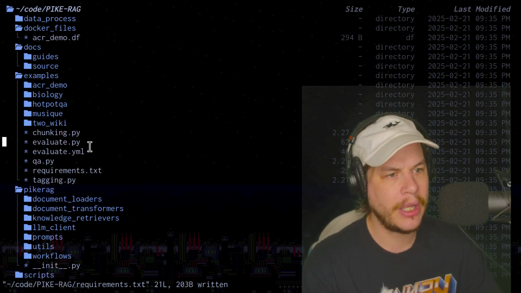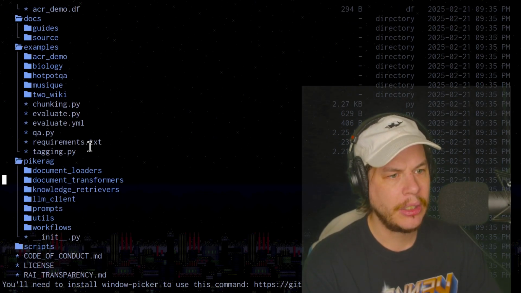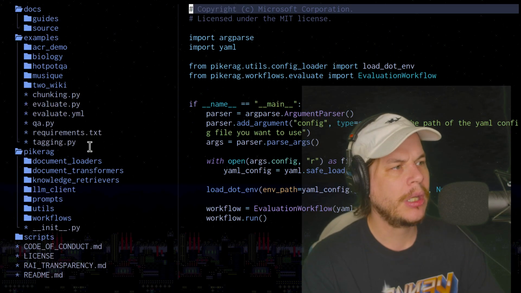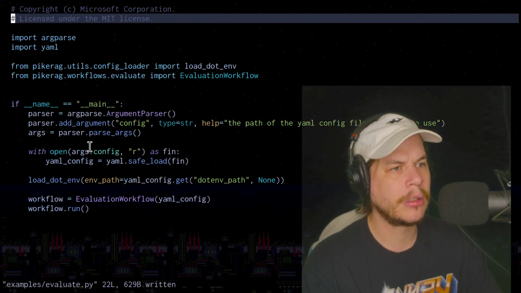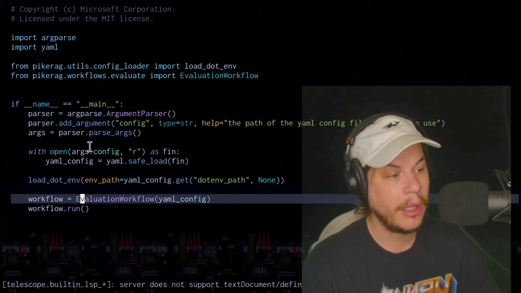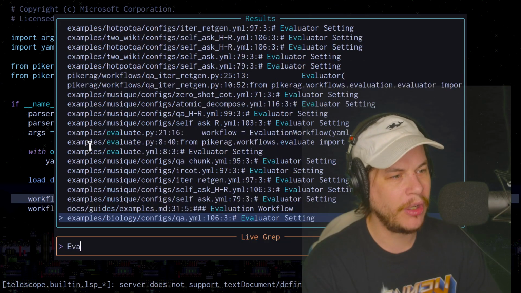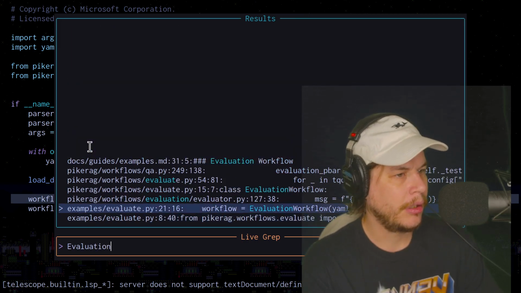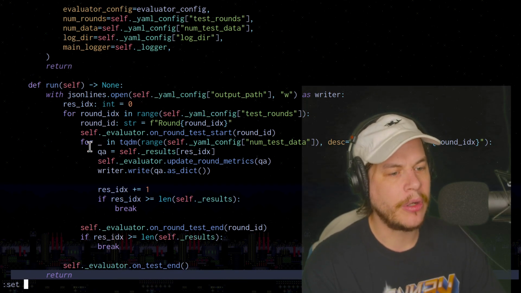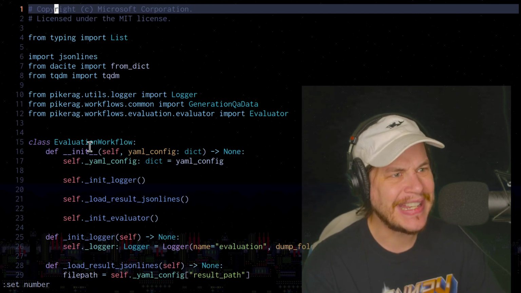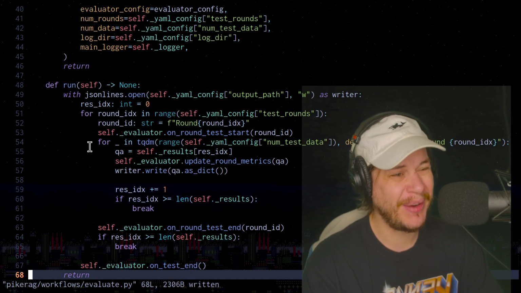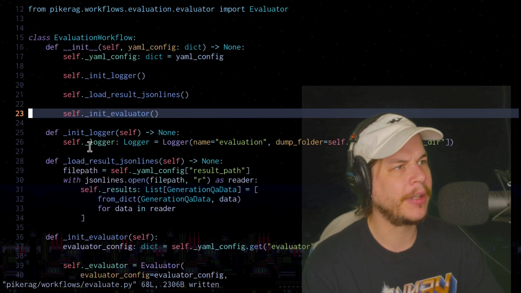Or let's go take a look maybe just at... Yeah, let's look at a little evaluate right here. So, whoops. Here's a simple function. Argument parser, open some YAML. We say evaluation workflow. We pass in a config. Okay. What? You can't take me to evaluation workflow. You are a jerk. This is the language we all like here. No, I'm joking. Here we go. Okay. How long is this code? What? 68 lines of code? Wow. And look at this right here. The 2 extra lines in between. If we get rid of that, then we need to add lines. Sorry, we need 69. Never mind.